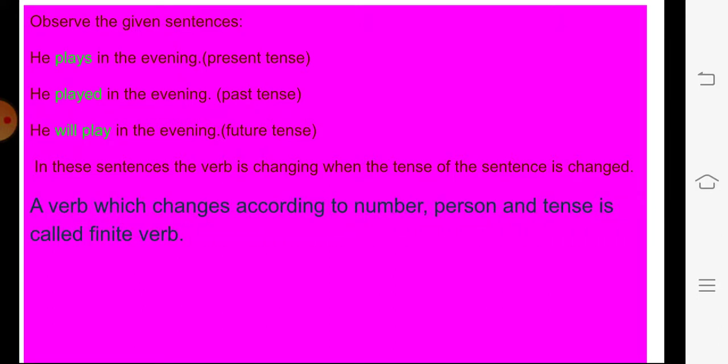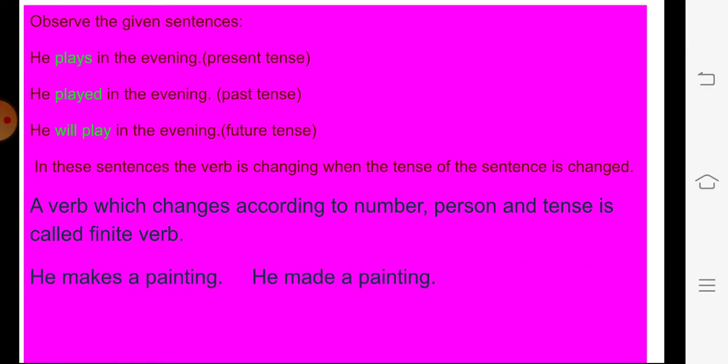So we can conclude that a verb which changes according to number, that is whether it is singular or plural, person, that is first, second and third persons. First one is I, second one is you, third one is he, she, it or they. And tense, that means whether it is present tense, past tense or future tense. When the verb is changing according to all these criteria, then it is called as finite verb. So it definitely changes. Then the verb is called as finite verb.